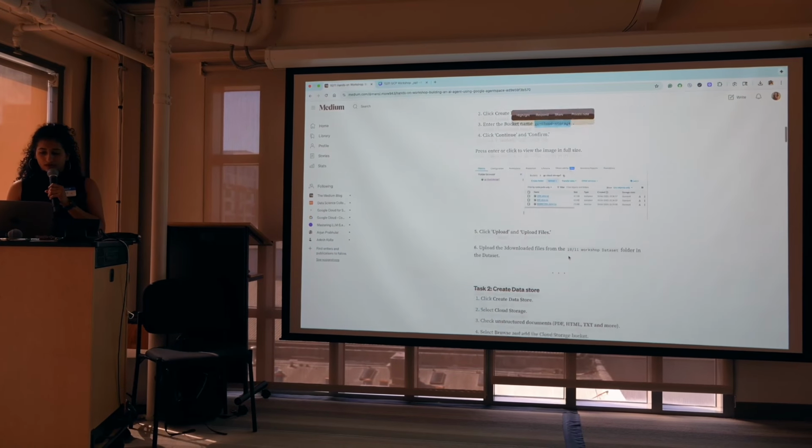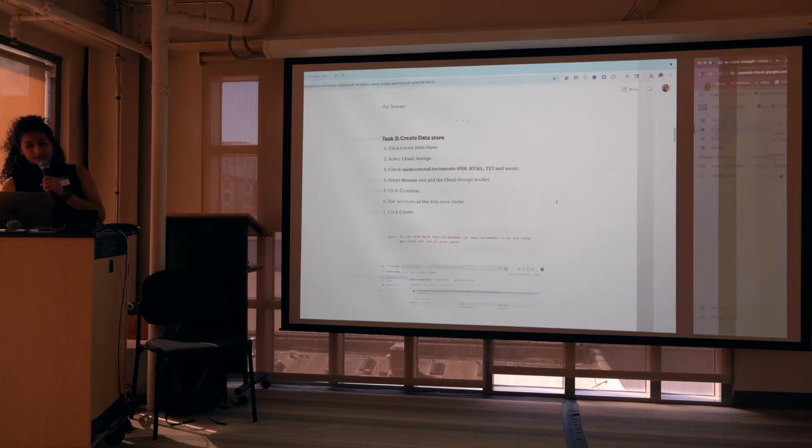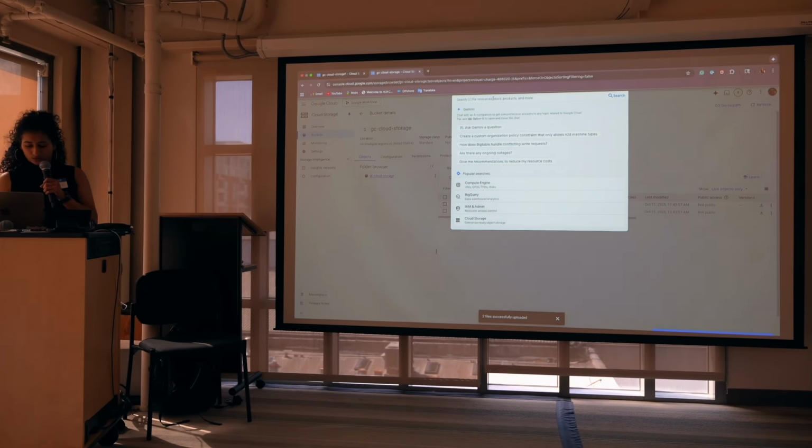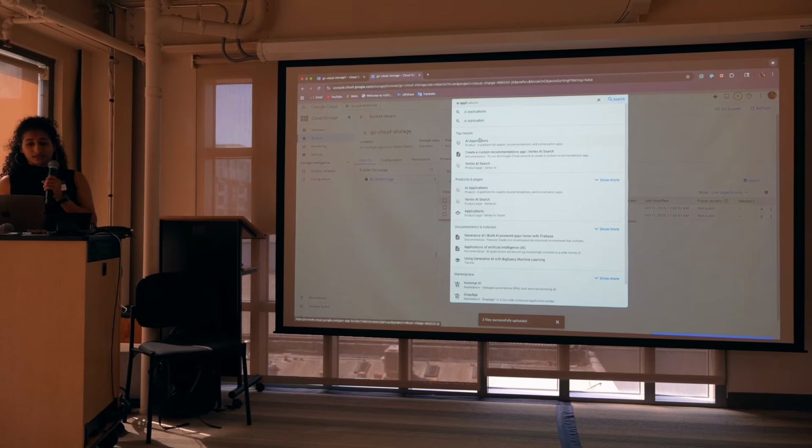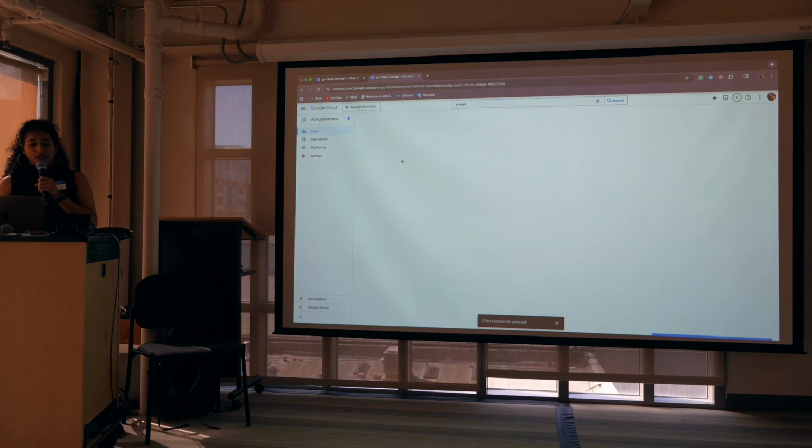The next task is to create the data store. I provided the link for it. If you go and type AI Applications in the search bar, you will land on this page.